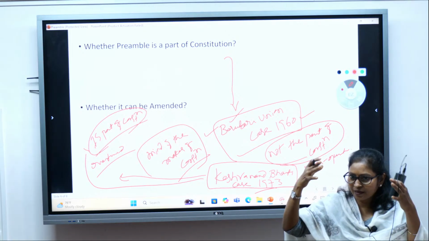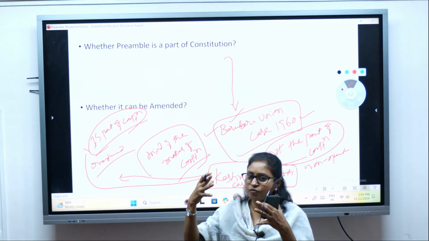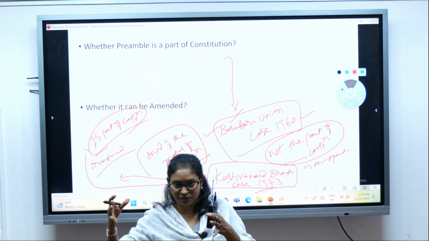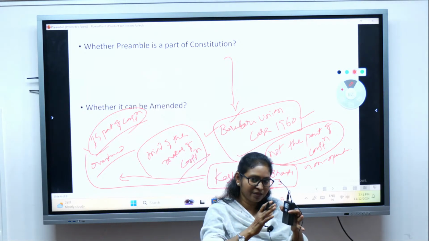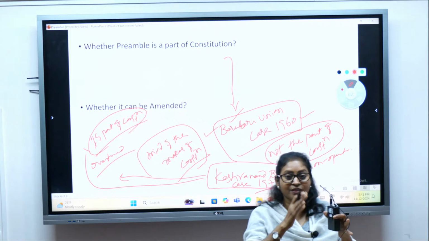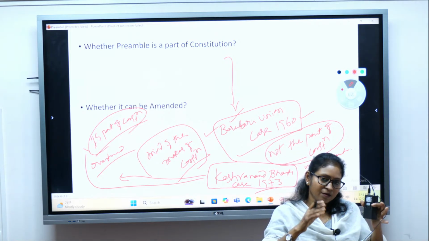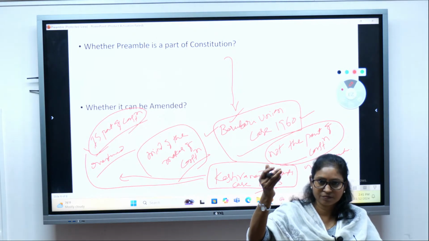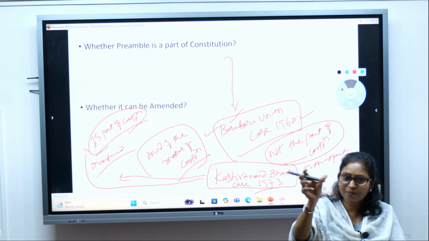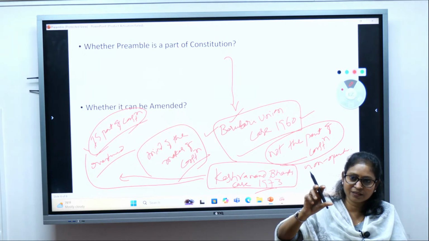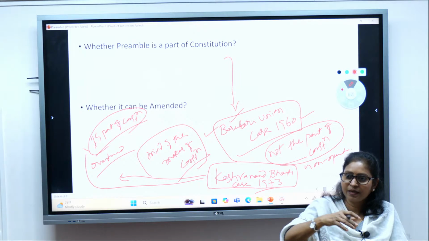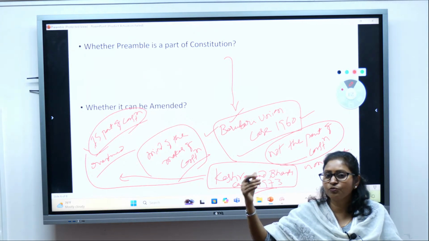So there can be a clash or conflict: the other parts of the constitution you are changing, but the preamble you are not changing with time, or you can't even touch it. Then there can be clashes with the core values, because the core values are mentioned in the preamble while other provisions of the constitution are changing.